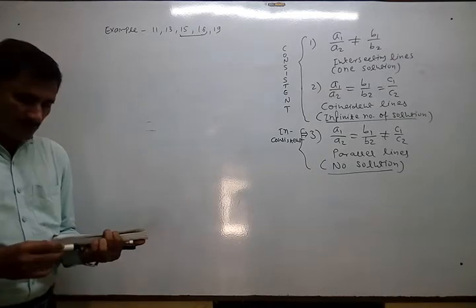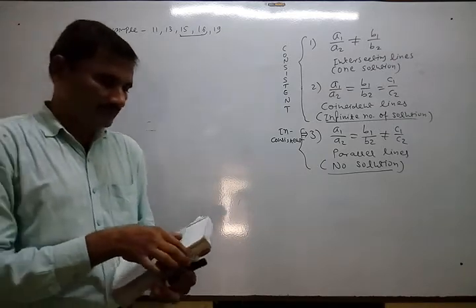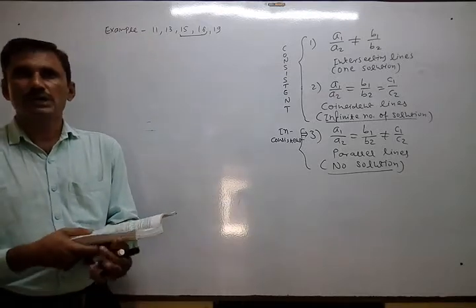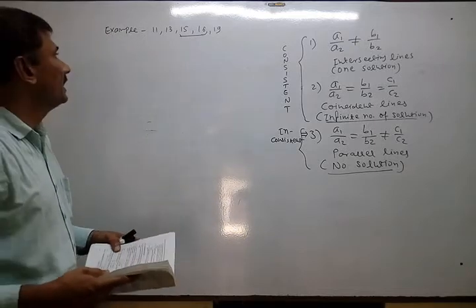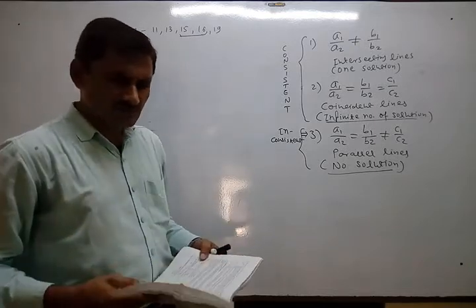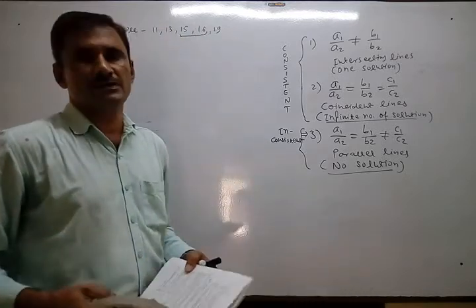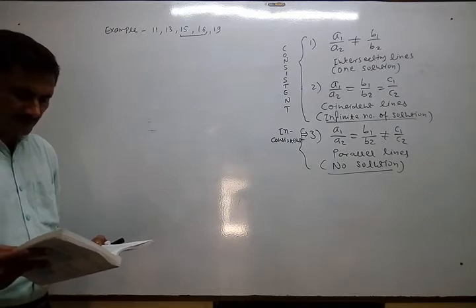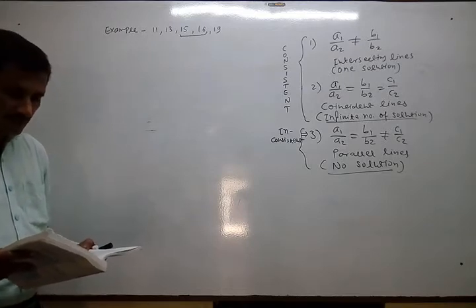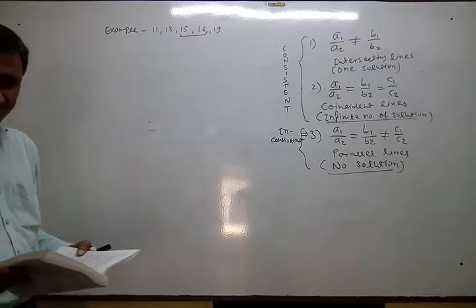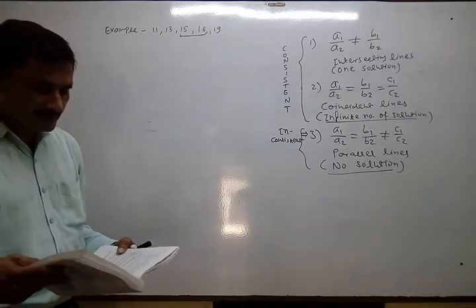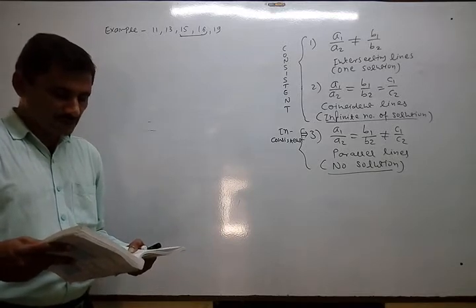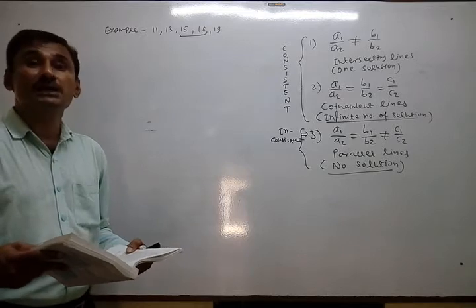Now first of all look at example number 11. Example number 11 is at page number 54 of the textbook. Look there and read it. It is not difficult but slightly different, quite different, because there are some separate different ways given. The ratio of income of two persons is 9:7. And the ratio of their expenditure is 4:3. If each of them manages to save rupees 2000 per month, find their monthly incomes.